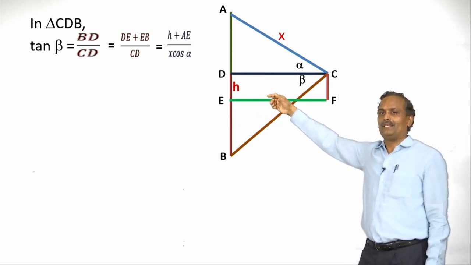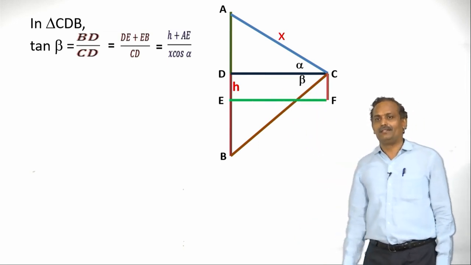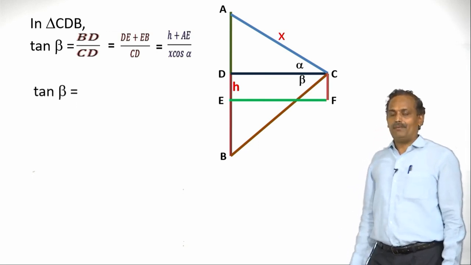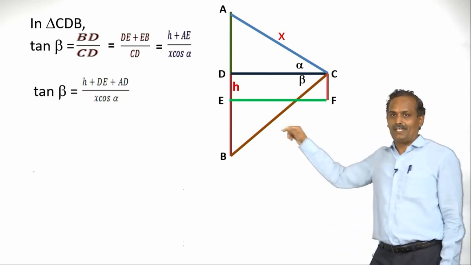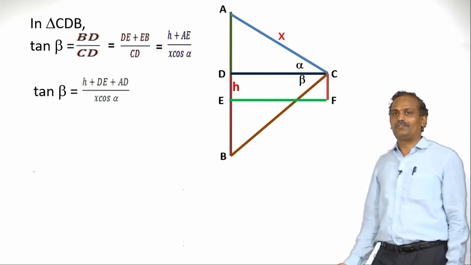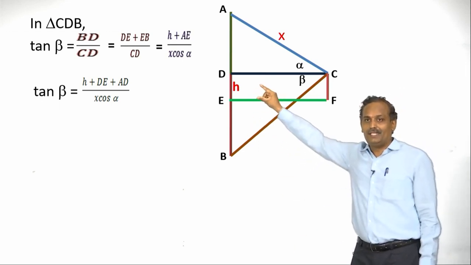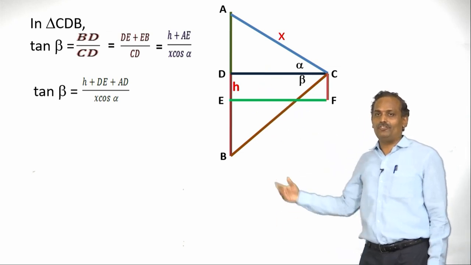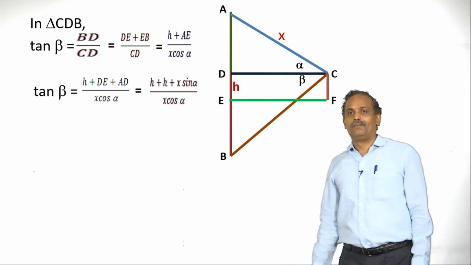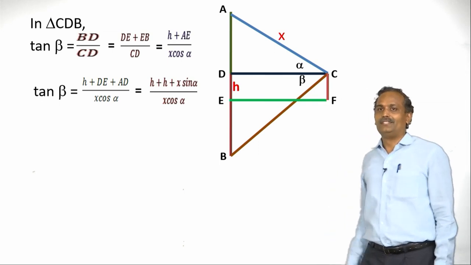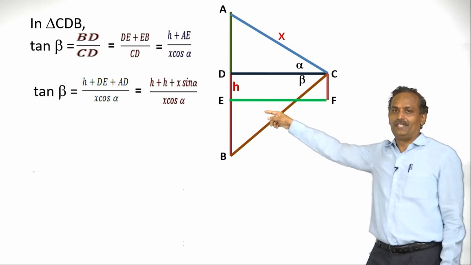So let us keep AE. What is BE or EB? EB is nothing but AE. Now tan beta is equal to H plus AD, because this AE is nothing but DE plus AD. So what is DE? Let us substitute it. It is nothing but H plus AD, where AD from equation 1 is x sin alpha, and CD we have already substituted, it is x cos alpha.